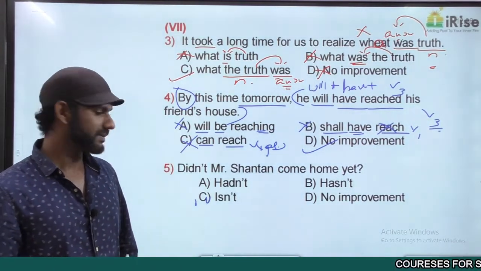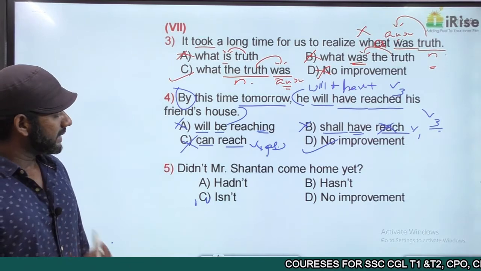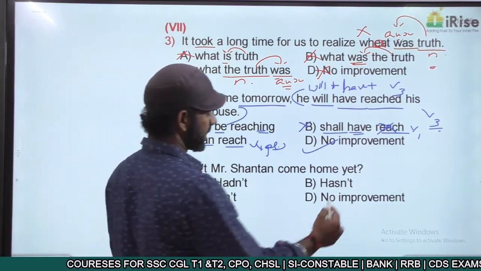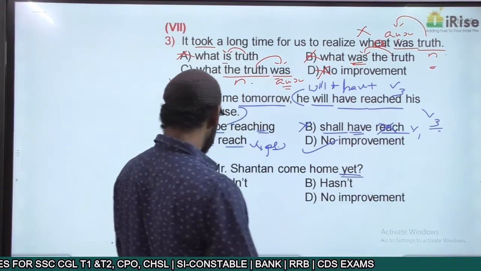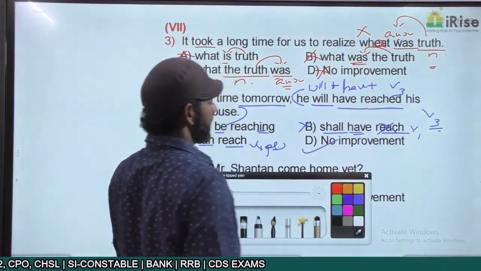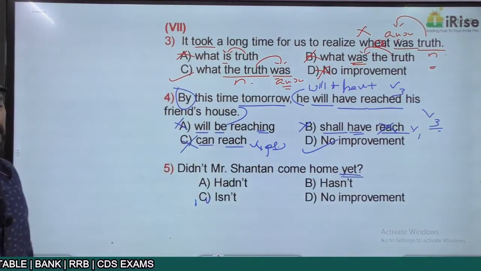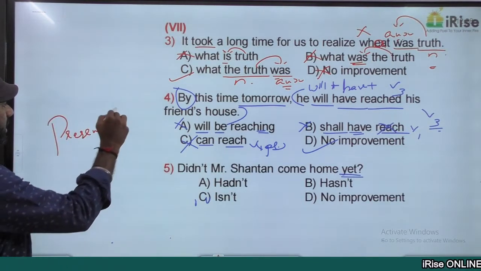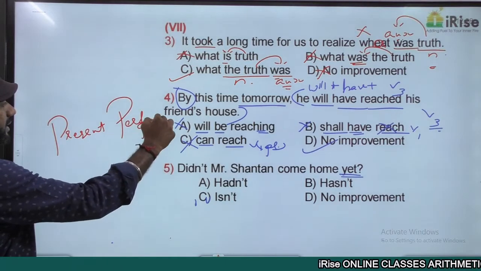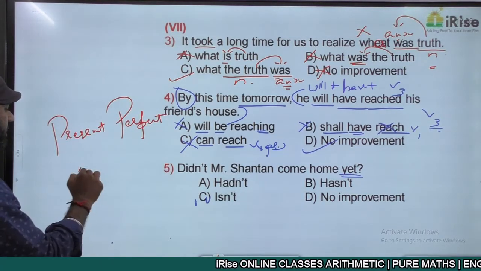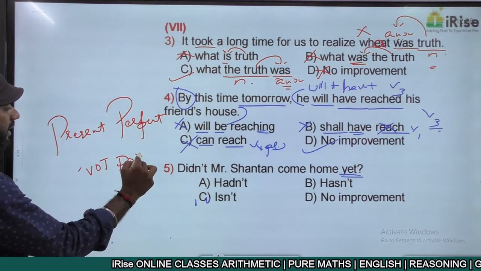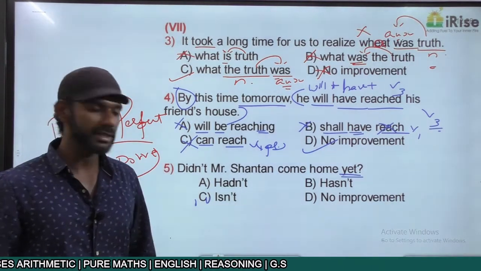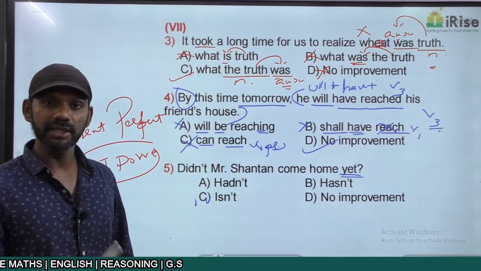Getting it? Come to the next one. Didn't Mr. Shantan come home yet? We have discussed the rule regarding yet in the exceptions on tenses. Yet appears in the present perfect tense, and yet is for actions that are not done.